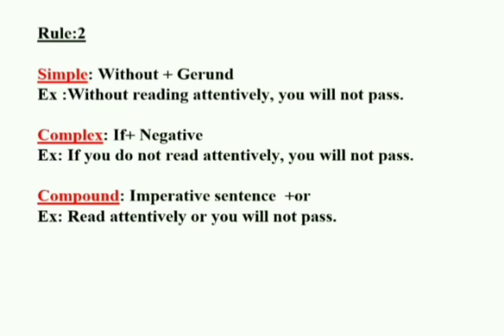And if you find without plus gerund included in a simple sentence, if you want to make it compound, then you should make it an imperative sentence and you should add or, a coordinating conjunction. So, let's try it. Read attentively or you will not pass. Just see it here. All the sentences are changed, but their meaning is unchanged. So, you cannot change the meaning of the sentence.